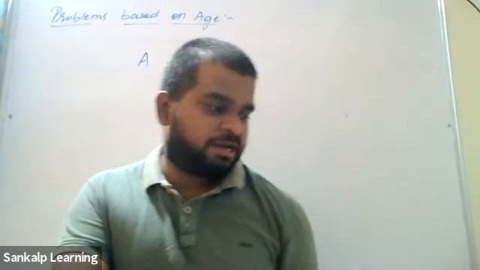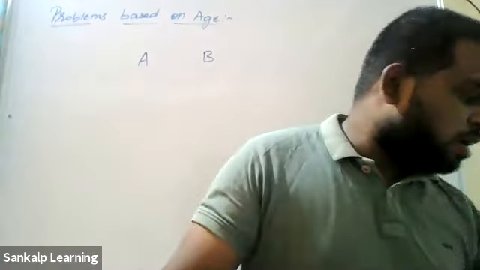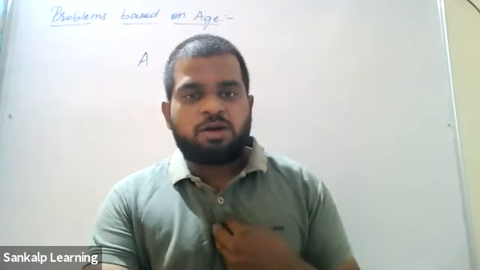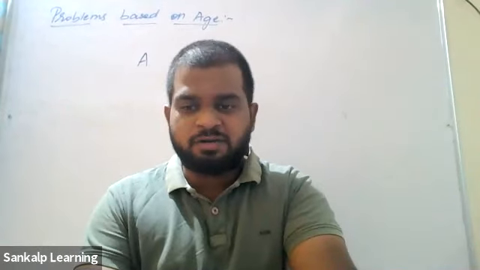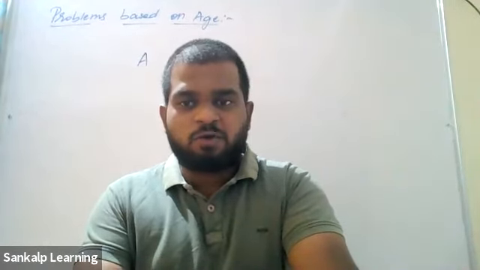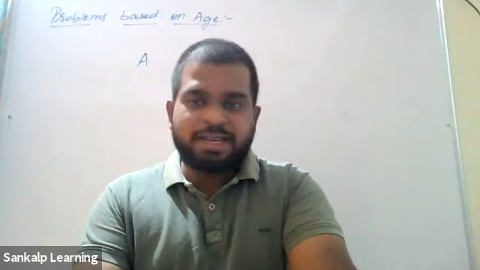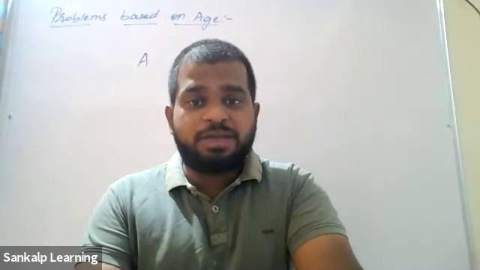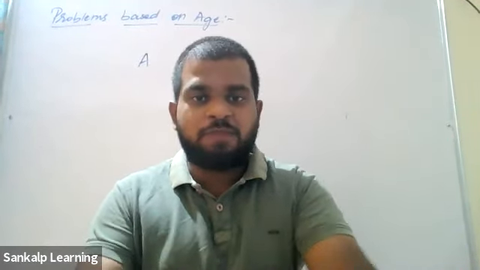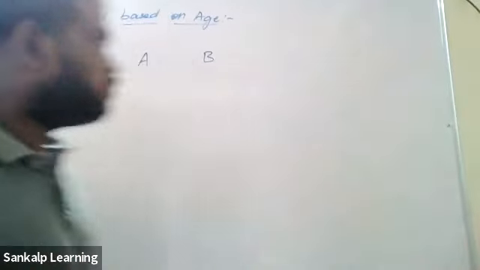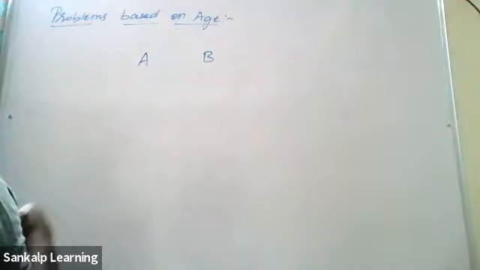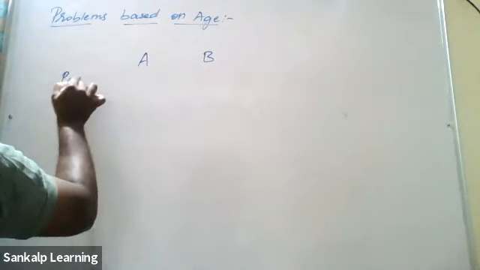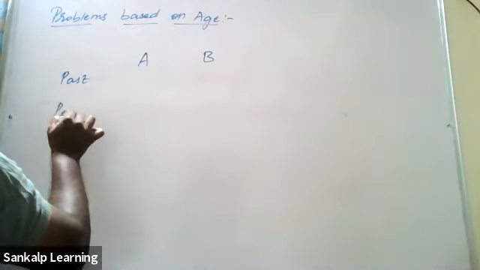So, a very interesting question. I'll just show you the method which I am using. Your teacher might have taught you in a different way. Whichever is easy, you can follow it. Usually in age problems, I'll start with a tabular column, a box. Who are the two persons in this case? A and B. Basically we'll deal with past, present, and future.